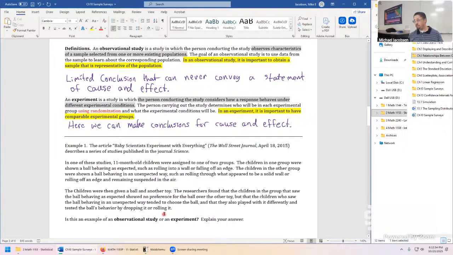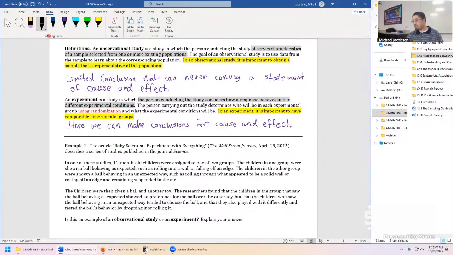Just put the red dot in a neutral spot. I agree. This was an absolute bona fide experimental design. So let's say here, this is an experiment. We have to explain our answer. So what would you say is the big giveaway that makes it an experiment?